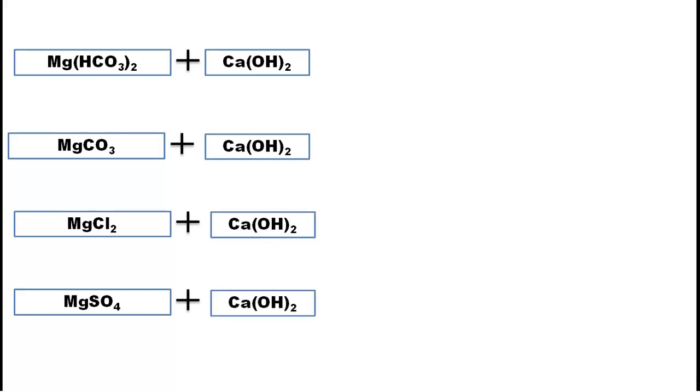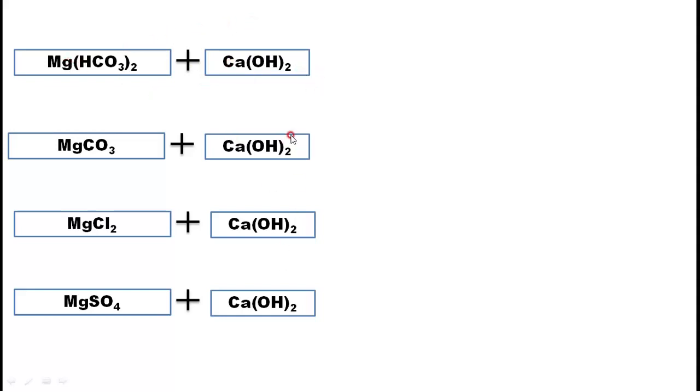Now in this lime soda process we are adding lime. What is the formula for lime? That is Ca(OH)2. We will add lime to the first compound, second, third, fourth. Means in the water, either if it is there or this one or this one or this one or all of them, no problem. We will add lime to that and we'll see the reaction. We can remove these hardnesses.